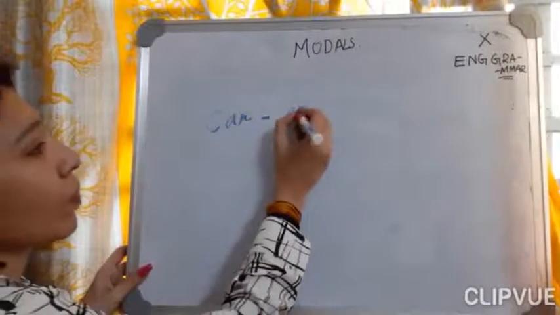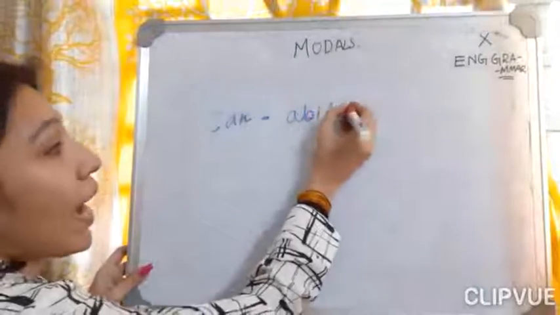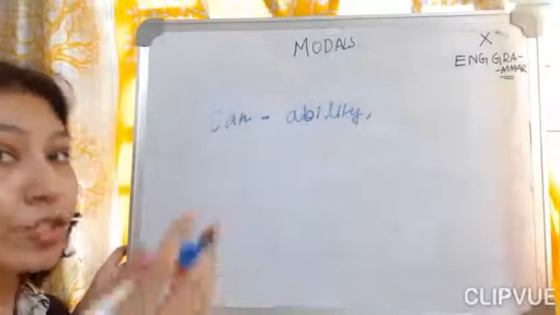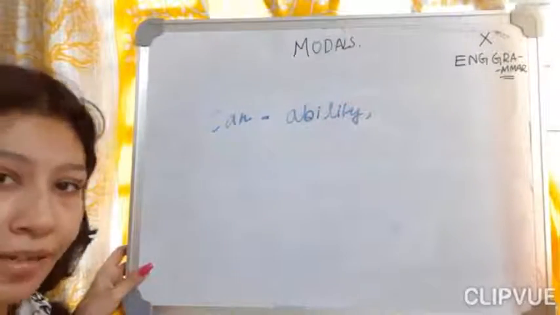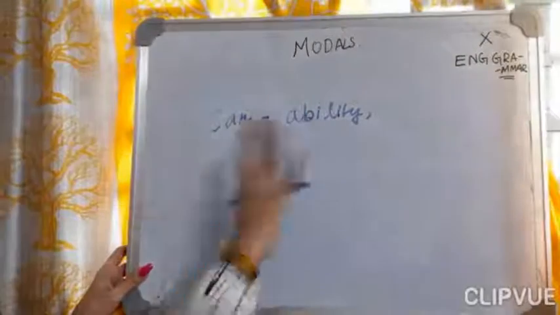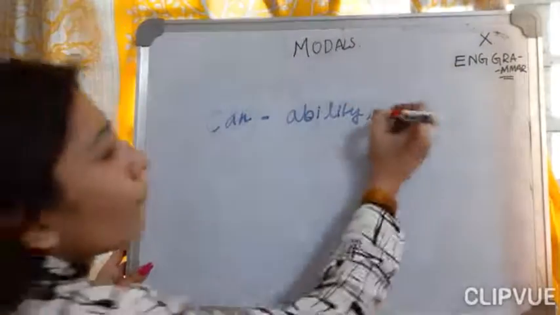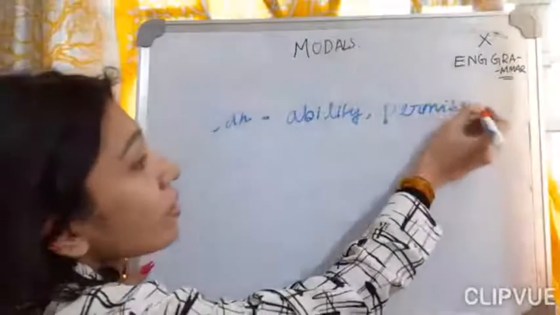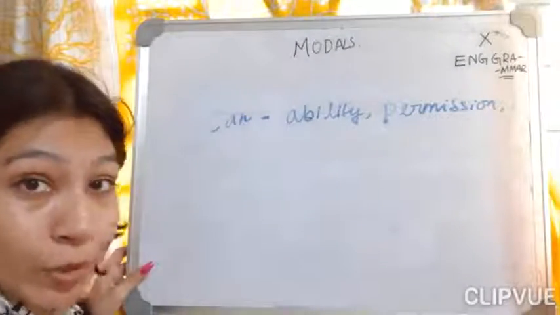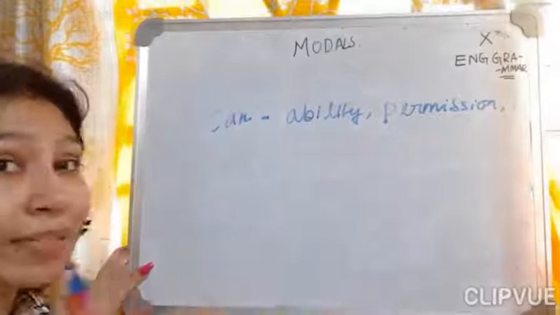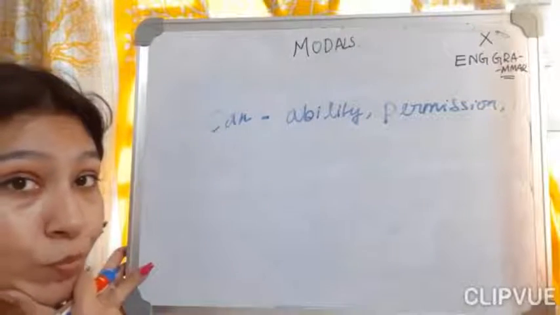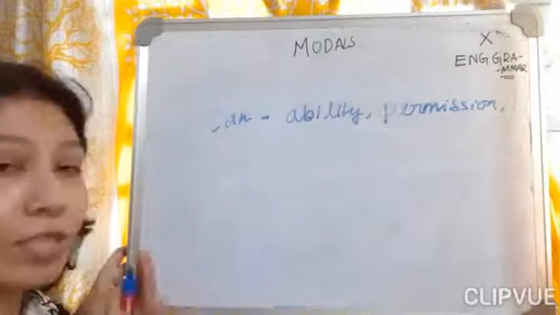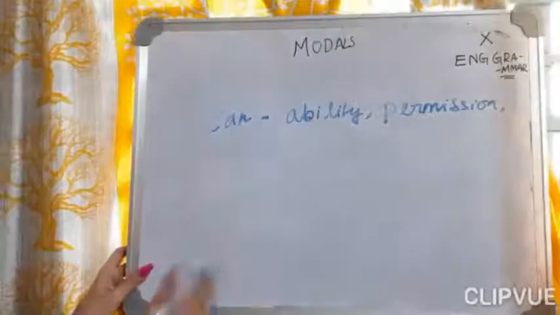Like what? Can, for ability: I can do this, you can study well, you can write good English. So can is used for ability. Permission: can I go to the washroom? Permission is what you take in the class: ma'am, can I go to the washroom, and all those things. So that sort of permission is also where can is used.